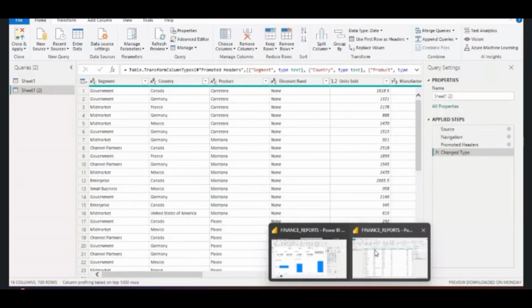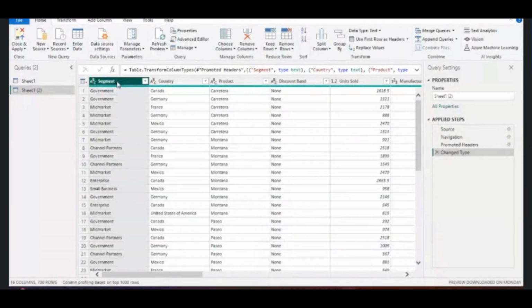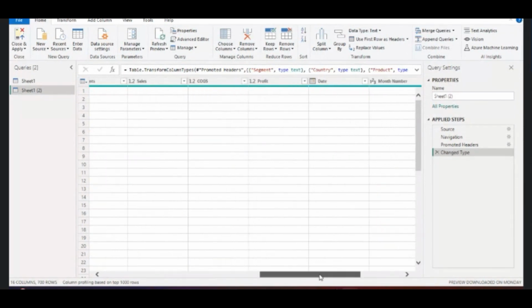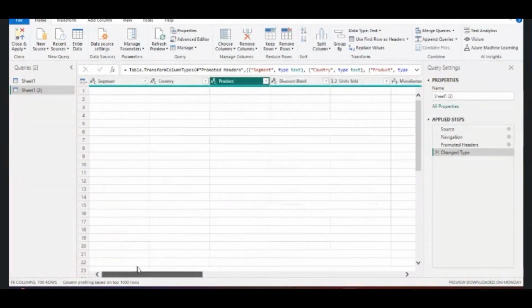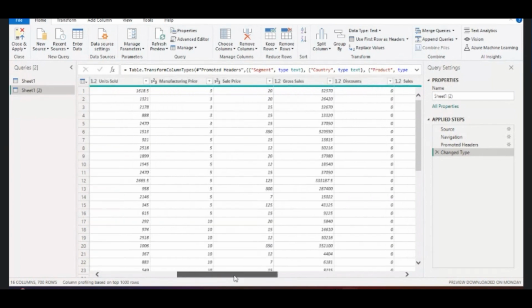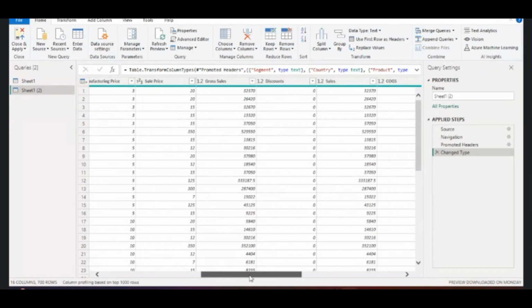Either the client will tell you what a segment is. If they don't tell you, then you have to Google what field name segment means. It will give you information. Field name country means, field name product means. Like that you need to study what kind of data it is. Then you need to see whether it is a character data type or numeric data type. You need to match that.